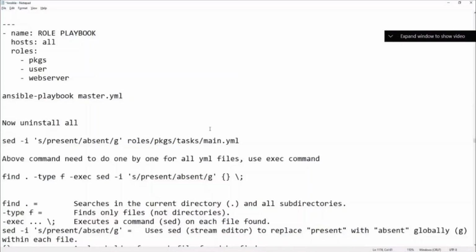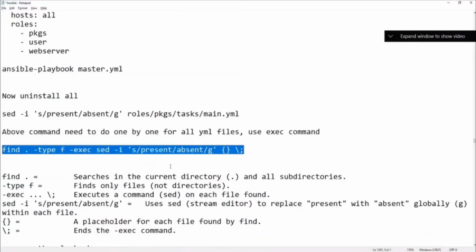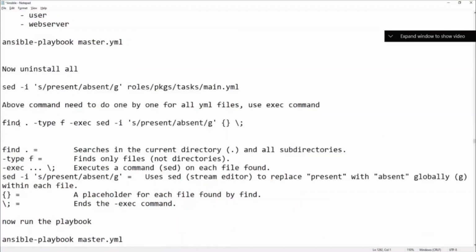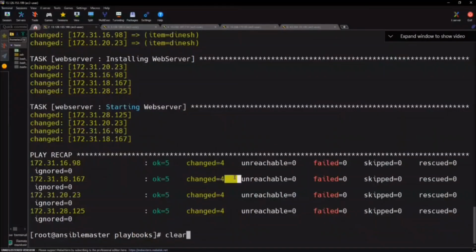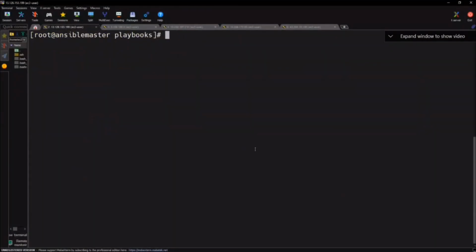Instead of that, I found a command here. What is this? Find . it will search from the current directory, -type f meaning a file, not a directory. And do you remember the exec command? It executes a command called the sed command, right? And -i, and then it replaces present with absent for all the files that you find inside the present directory. Nice command, no? You don't need to do it one by one. So replace everything in one shot. Okay, done, right?